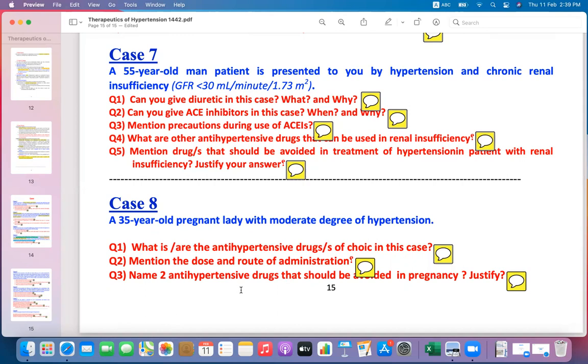Mention the dose and route of administration. Yes, obviously by the oral route, 250 to 500 milligram tablet 3 times a day. Alpha methyldopa should be used.